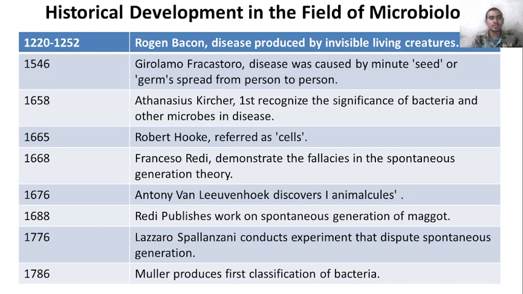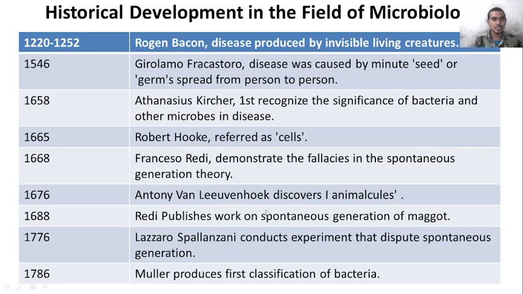From the 1200s to 1215, Roger Bacon said that disease is produced by invisible living creatures. Roger Bacon was the first to say that disease is produced by invisible living creatures. As we know, at that time there was no microscope, and people were not even aware that any minute creature existed on earth that could harm us or cause disease.